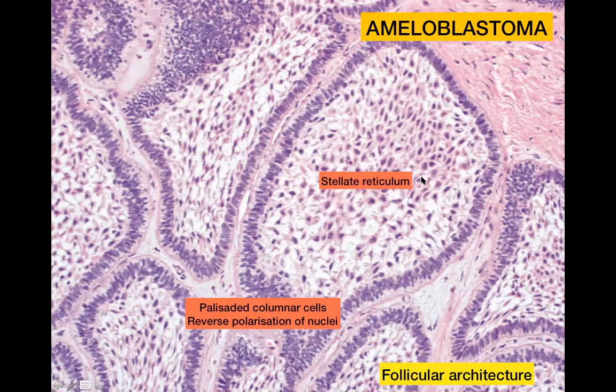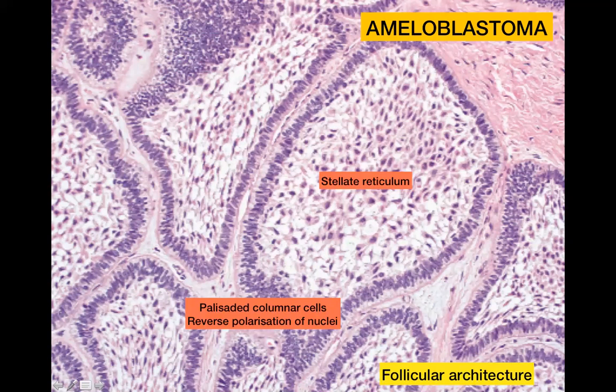It has stellate reticulum, which is basically small stellate cells. Stellate means star-shaped cells. So they don't exactly look like stars, but they look kind of triangular in shape. So these are the stellate cells which are present in the center. And around it, you have columnar cells, which are again palisaded. So here, this is like the third or I think the fourth time that we are coming across the term palisaded. So these are columnar cells which are palisaded and which have yet another very important feature, which is reverse polarization, which I'm going to tell you.